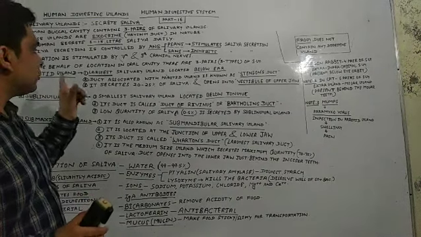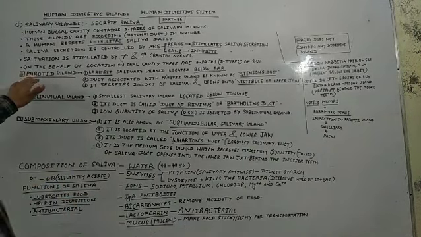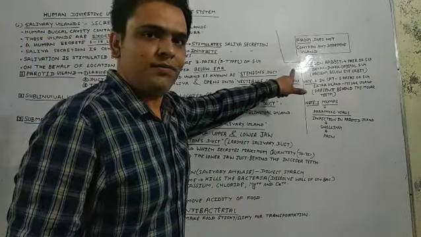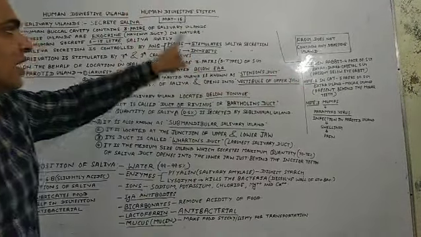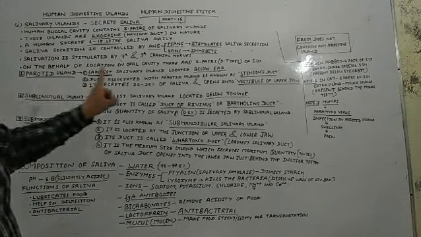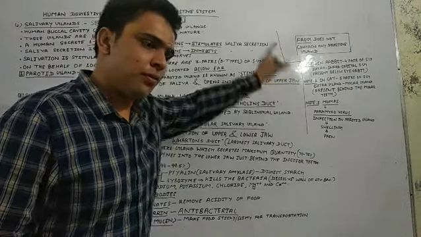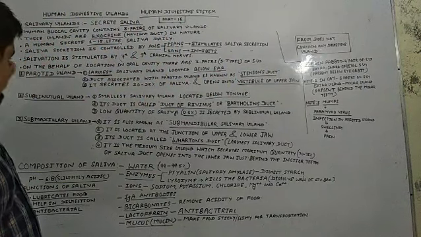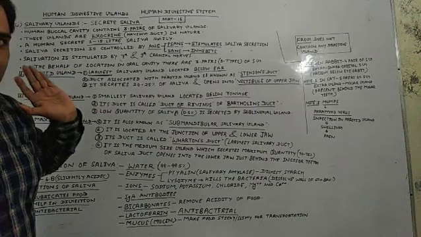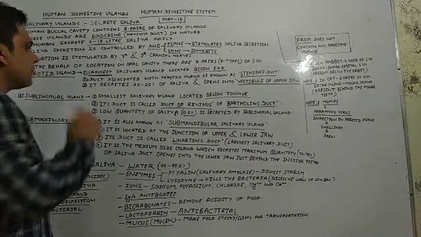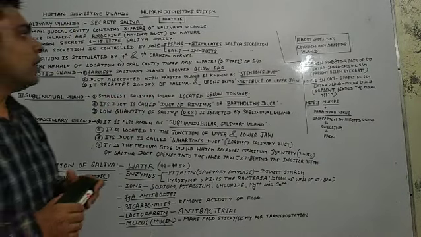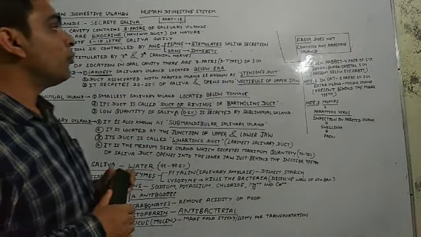So students, to secrete saliva, the parotid gland contains a duct which is known as Stensen duct. Always remember the name of the duct associated with the parotid gland: Stensen duct. So through Stensen duct, saliva is secreted by the parotid gland. Clear, students? Come to the next point: it secretes 20 to 25% of saliva and opens into the vestibule of